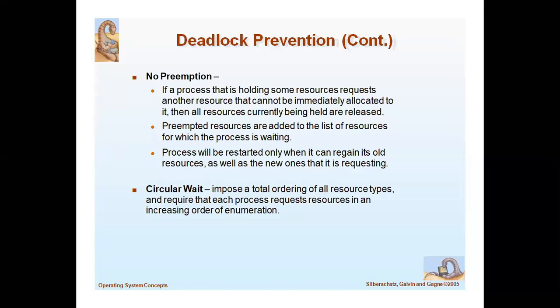Later only there is a chance to get the resource for another process. So preempted resources are added to the list of resources for which the process is waiting. Already we have discussed CPU scheduling algorithms, that is the round robin algorithm.